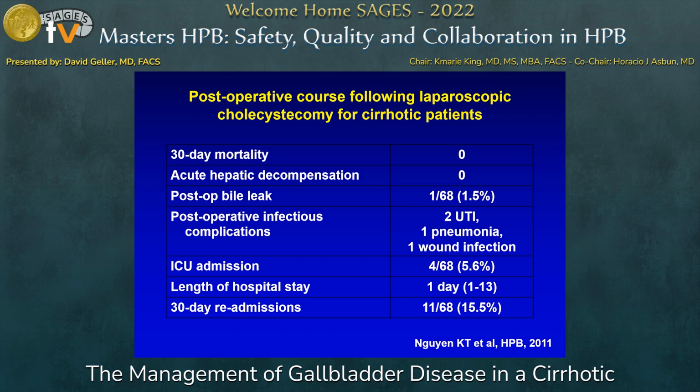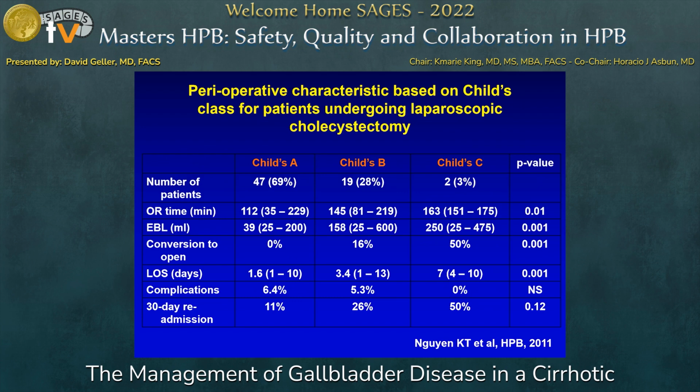The median length of stay was 1 day with the longest length of stay of 13 days, and the 30-day readmission rate was 15.5%. As might be expected, compared to the Child's A cirrhotic patients, the Child's B and C cirrhotics had a longer OR time, greater blood loss, greater conversion to open cholecystectomy, longer length of stay, and increased 30-day readmission rate. Interestingly, the complication rates were similar between the Child's A and Child's B cirrhotics.